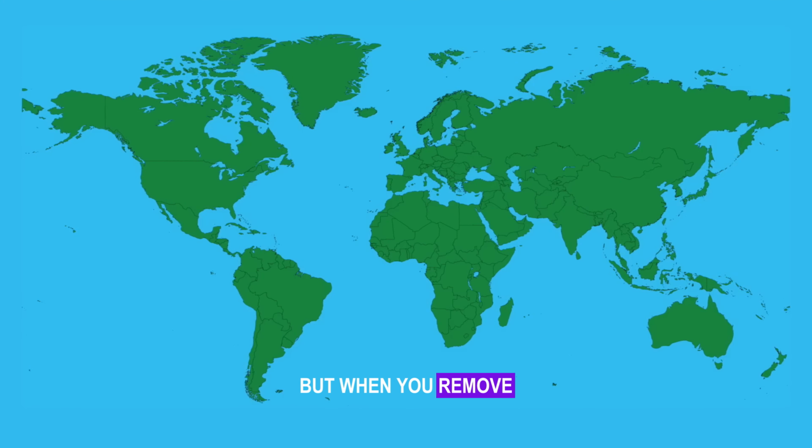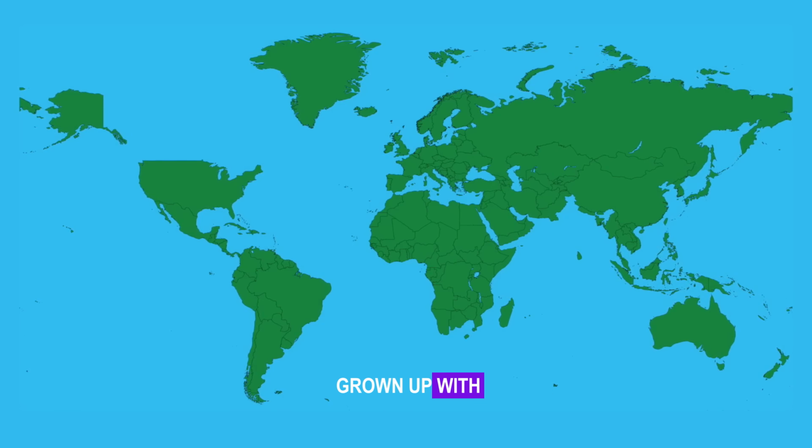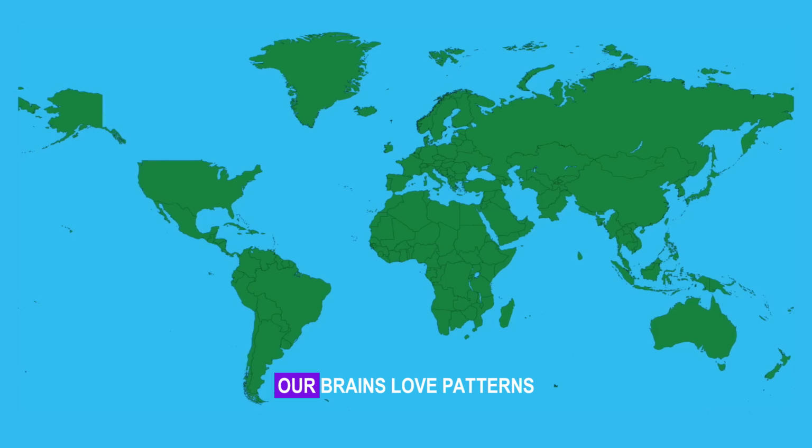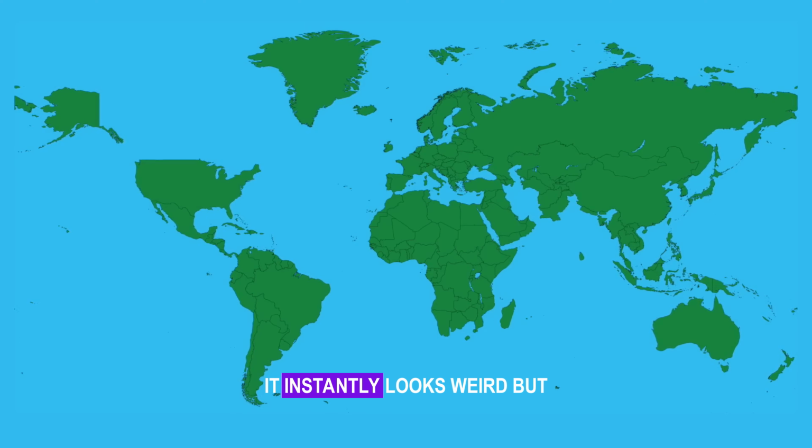But when you remove one or more countries, things start to look odd. The map we've all grown up with instantly looks kind of ugly. Our brains love patterns and recognition. When we look at a map like this with many countries missing, it instantly looks weird.